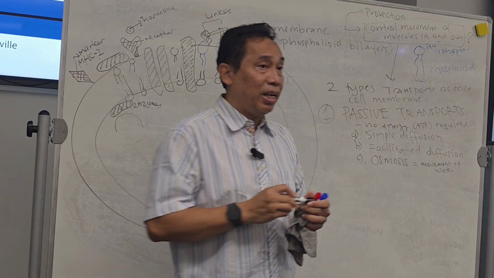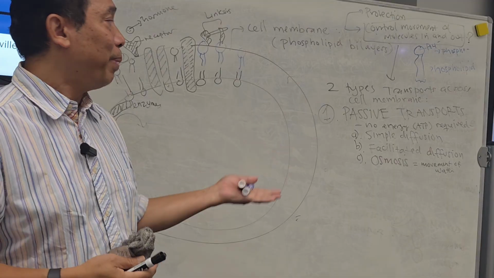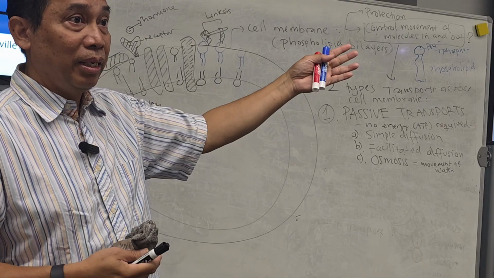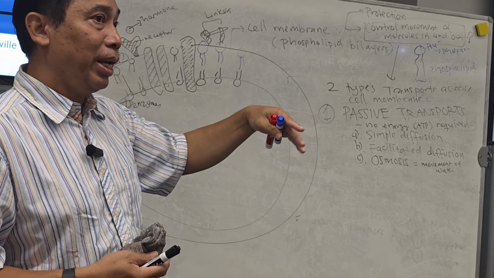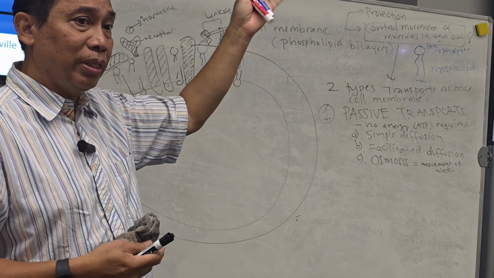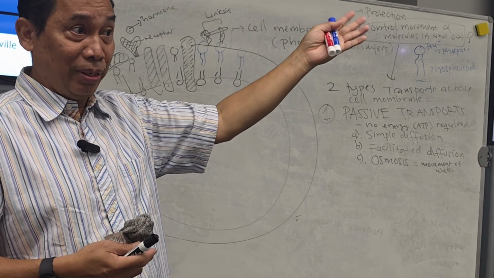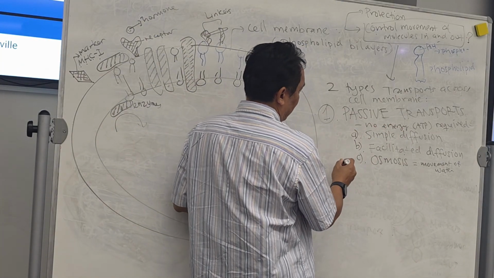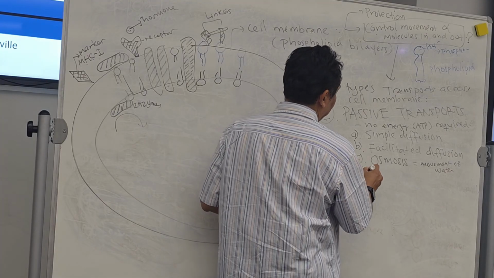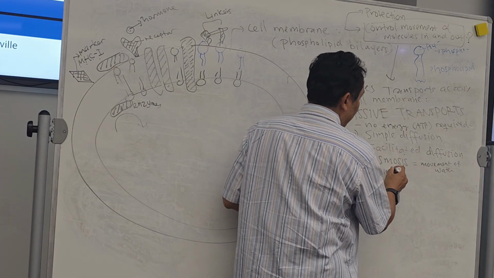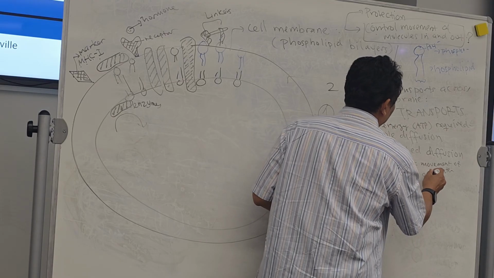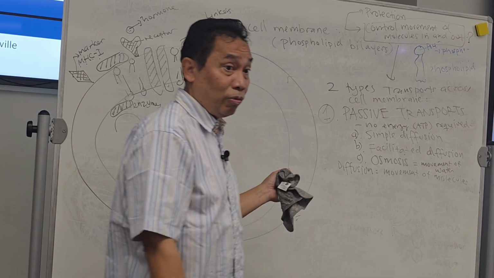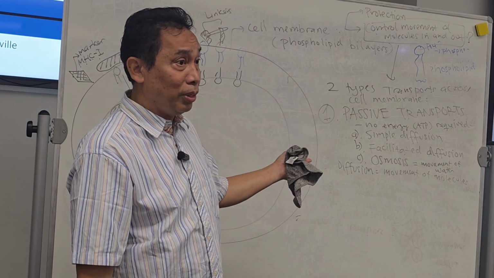So movement of water in or out of our cell is mostly passive movement. No energy required. They just move from one side to the other side, in or out, based on, later we're going to see, the concentration of something, solutes. Right? That's the osmosis. Now, how about diffusion? We're going to define diffusion first. Diffusion is movement of molecules. It does not include water, because water has a special name. It's called osmosis.